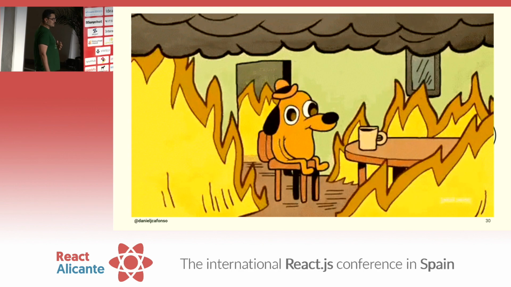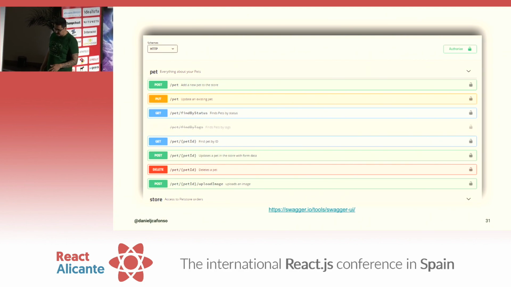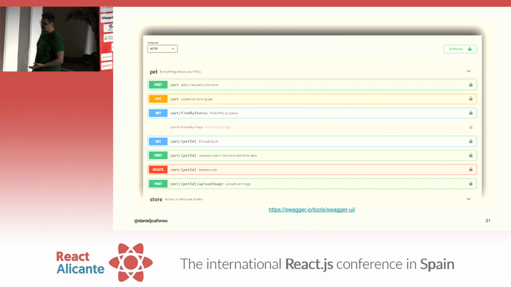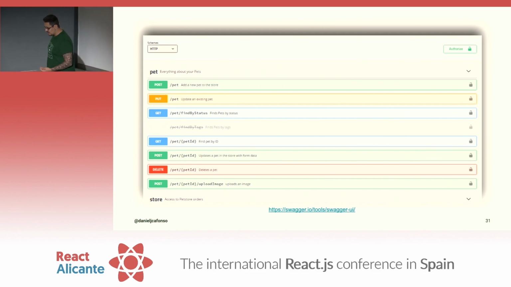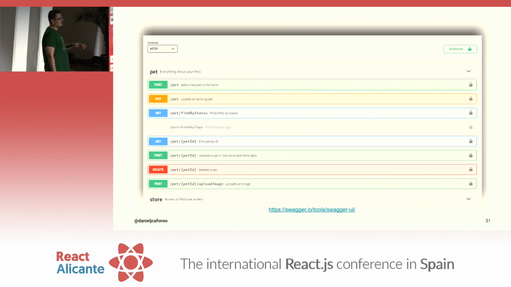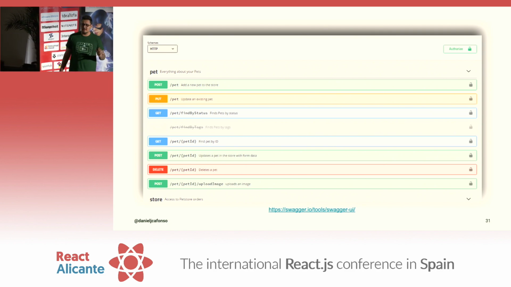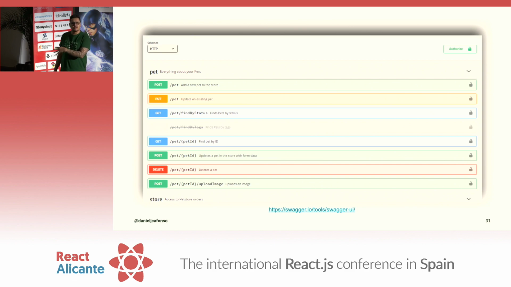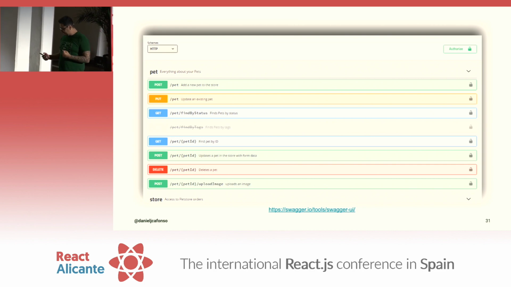I wanted an ideal world. I wanted something that made it easy. I thought about it. Every time we're developing, my team was separated in backend and frontend. The backend develops a contract. This contract specifies the API and the schema and the data that we're going to get from it. Well, in an ideal world, I wouldn't have to do any of those mockings. In an ideal world, I would get my contract, and something on the internet or something on my project would let my tests and my components do the requests, and something according to a contract that I specified would return me the data.